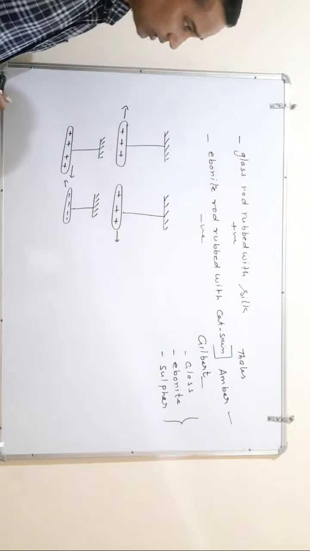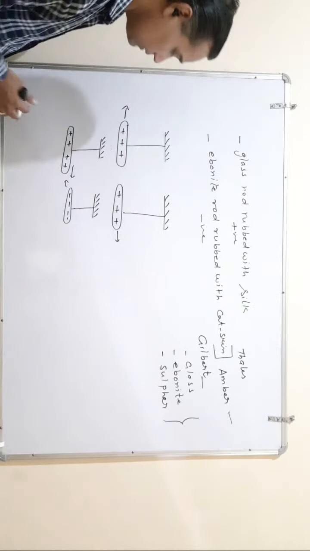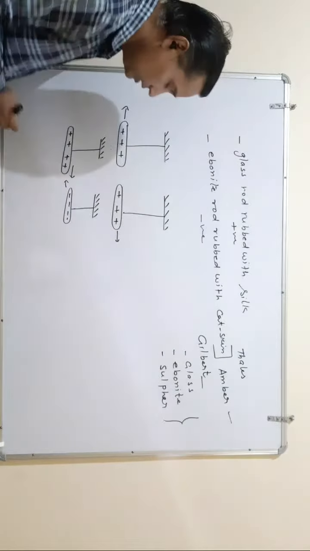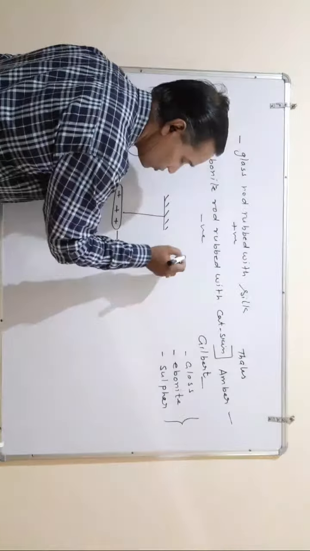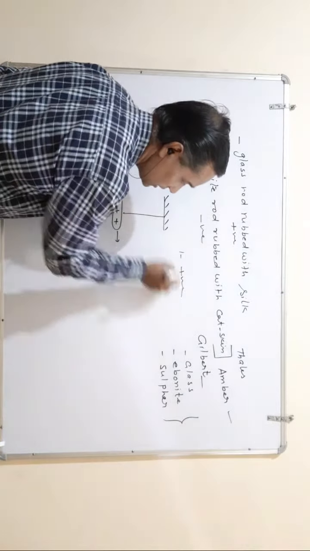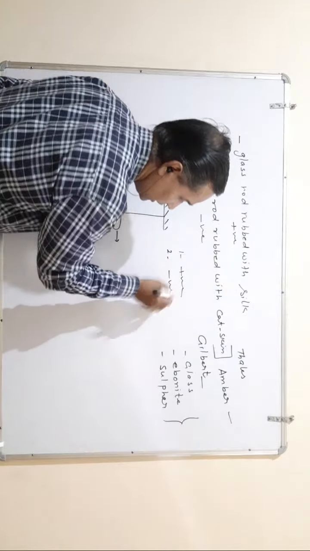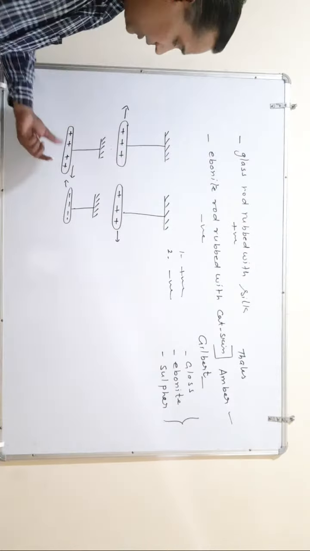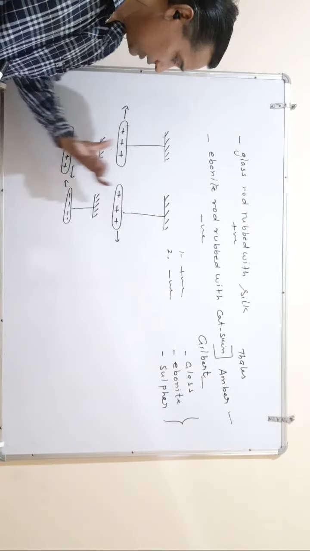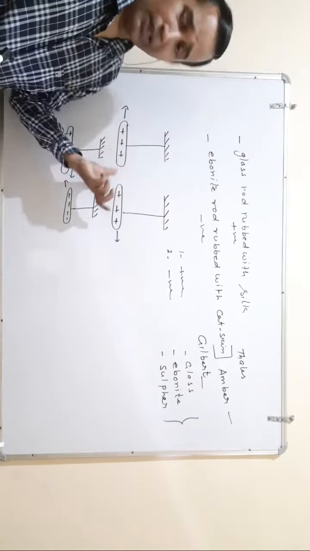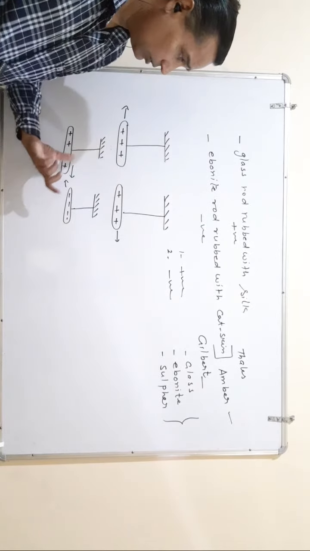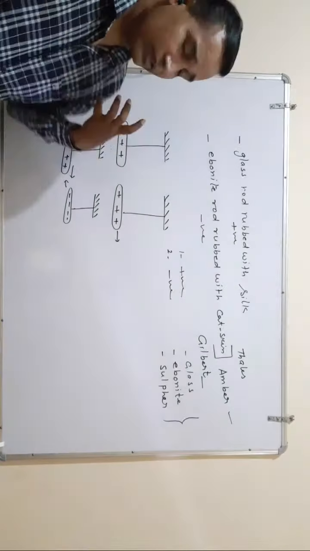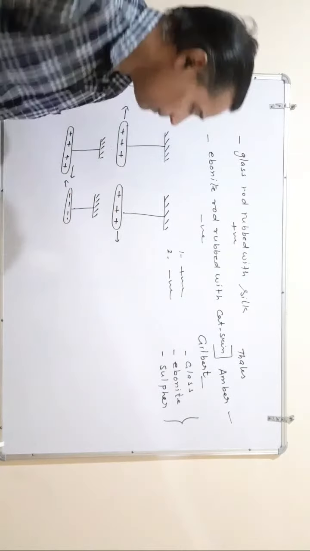So Mr. Gilbert observed this initially, and concluding, he said charge has two types: one is positive charge and the next is negative charge. After some time, someone observed the force acting between them, which may be of repulsive or attractive nature. That was observed by Mr. Coulomb, and he gave us one law, that is Coulomb's law.